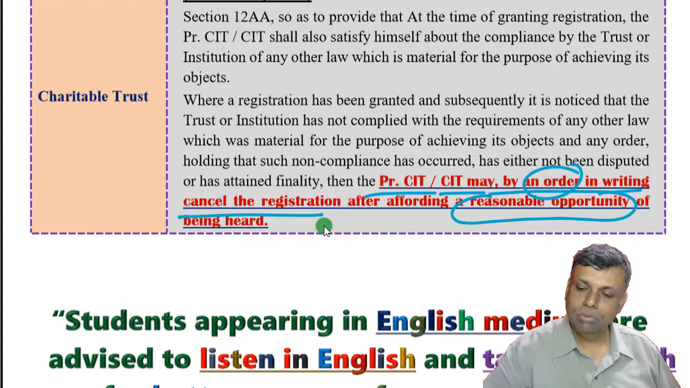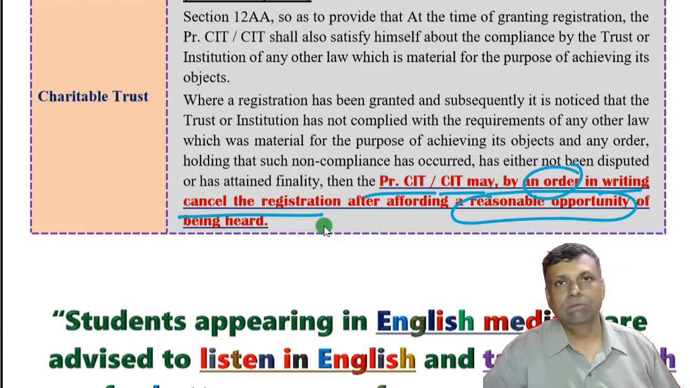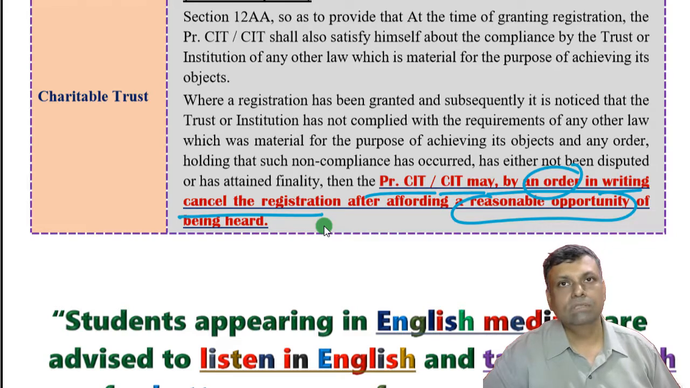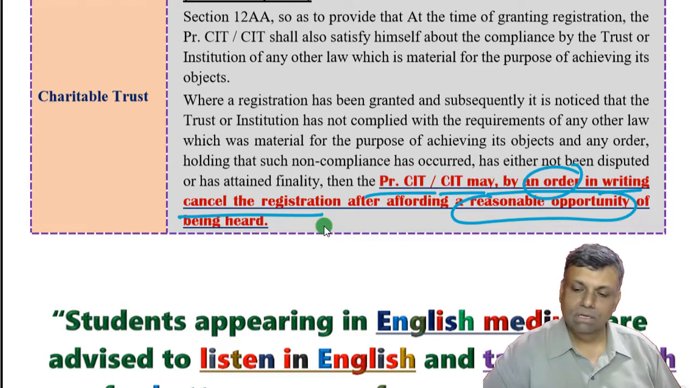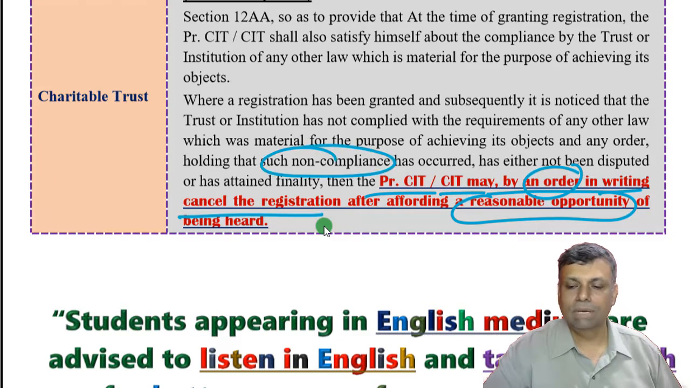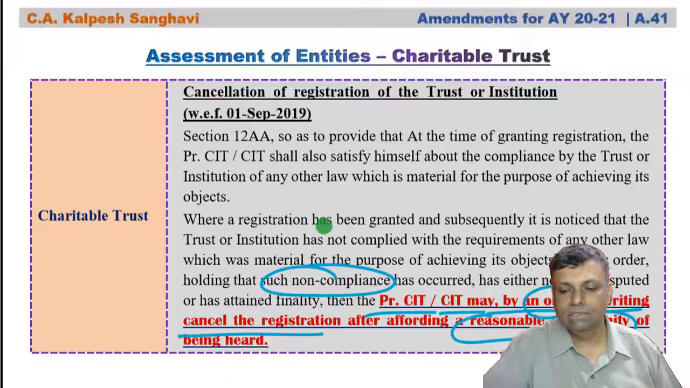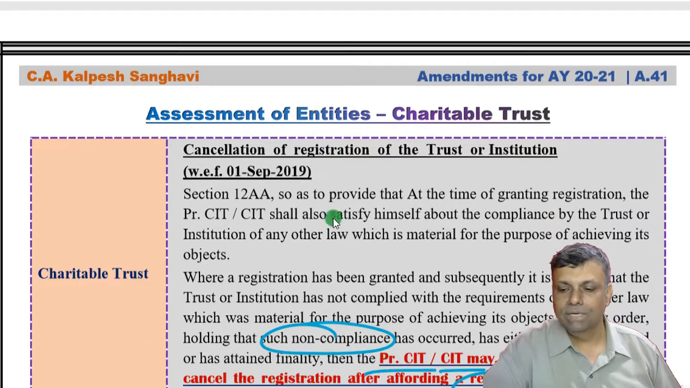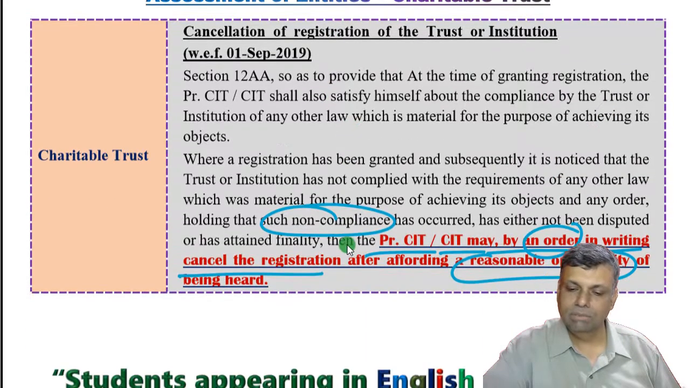However, the reasonable opportunity of being heard has to be given to the assessee. So, after giving a reasonable opportunity of being heard, the registration of the trust can be cancelled. And a very natural thing that where there is certain type of non-compliances, only then a serious situation will come into being for the purpose of cancellation. So no big deal. It's a simple theoretical straightforward amendment.